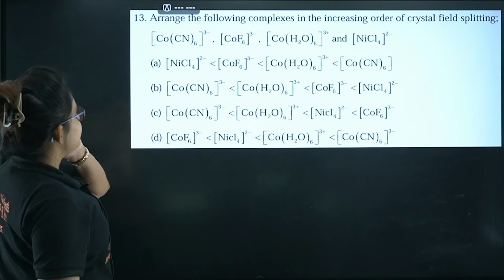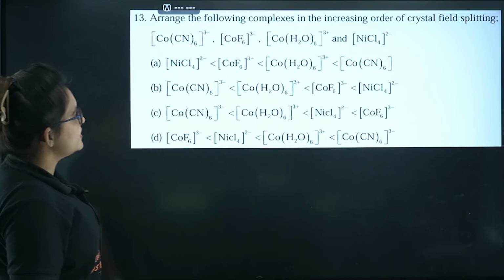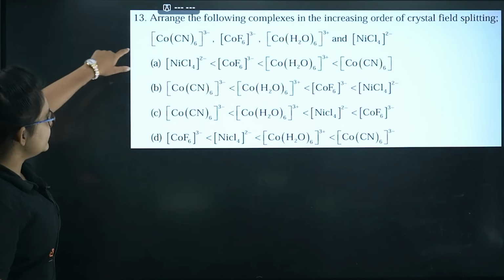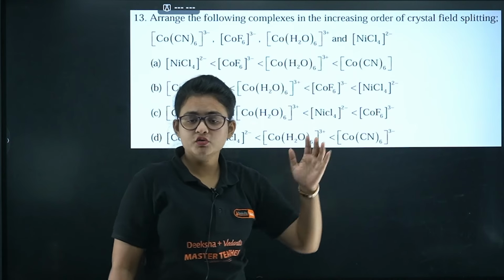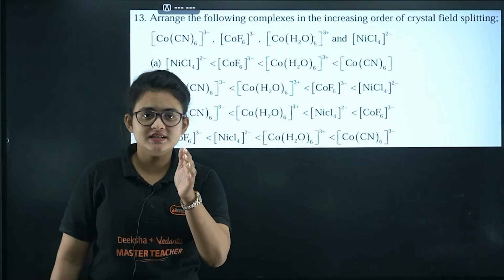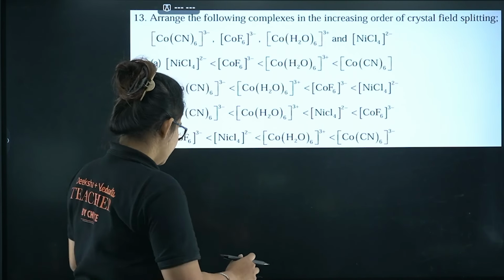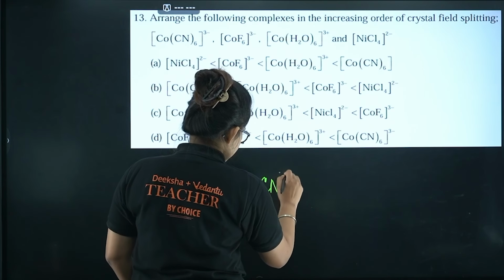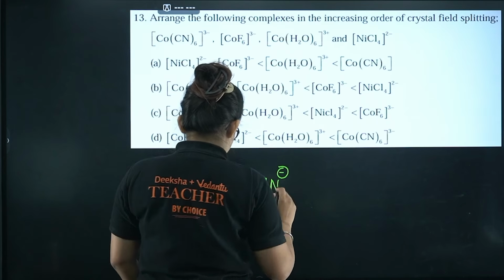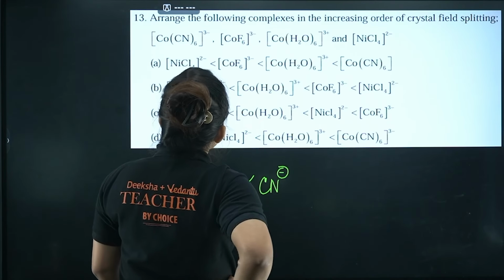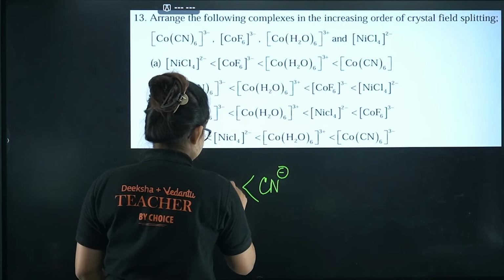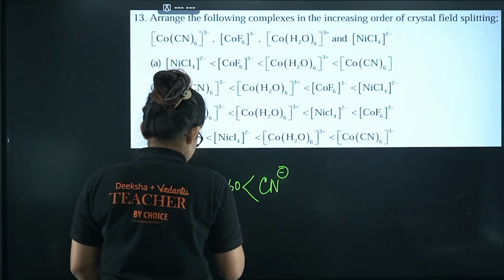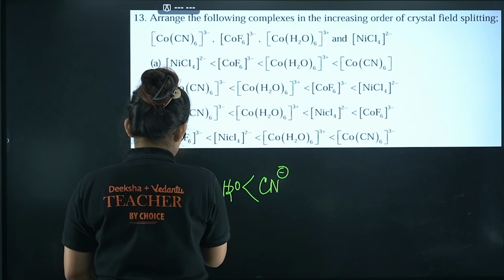Okay, so here you can see arrange the following complexes in increasing order of the crystal field splitting. So you are having these compounds, right? Let me just show you the spectrochemical series, how actually the ligands are situated. Then it will be clear to you. Basically here CN minus is the strongest field ligand among them. After that comes H2O, after that F minus comes, then Cl minus comes.